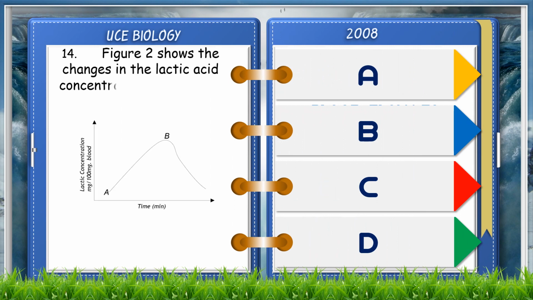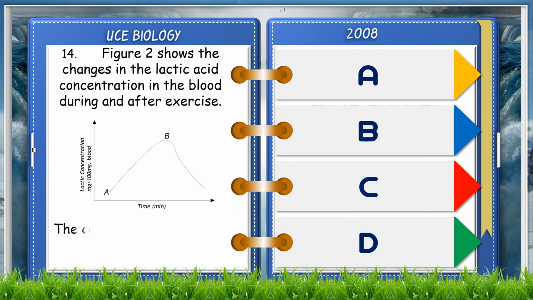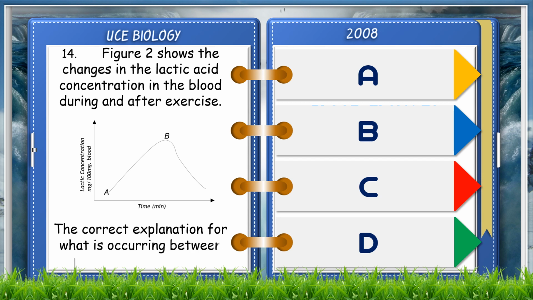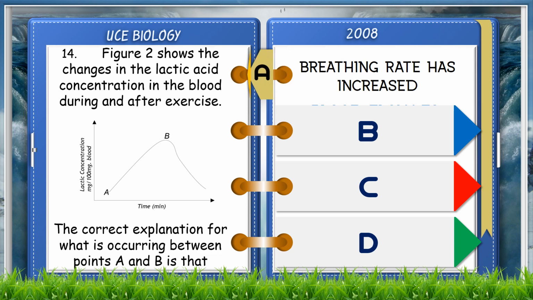Figure 2 shows changes in lactic acid concentration in the blood during and after exercise. The correct explanation for what is occurring between point A and B is that A. Breathing rate has increased.